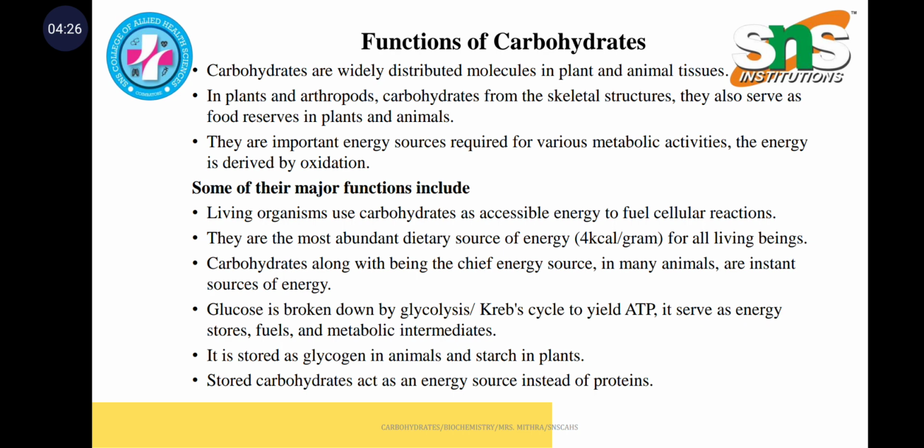So coming to the functions, carbohydrates are widely distributed in plant and animal tissues, and they are an important energy source required for metabolic activities. The major function includes providing accessible energy to fuel cellular reactions, and it is a dietary source of energy, that is 4 kilocalories per gram. Glucose is broken down by the process of glycolysis and the Krebs cycle, which yields ATP. Carbohydrates mainly serve as energy stores, fuels, and metabolic intermediates, and are also stored as glycogen in animals and starch in plants.